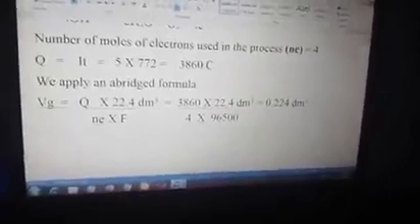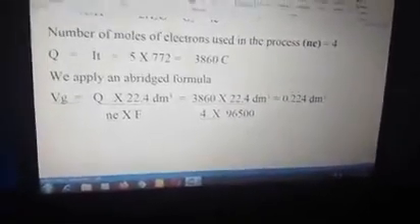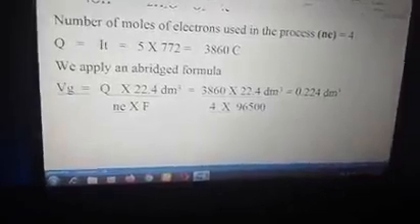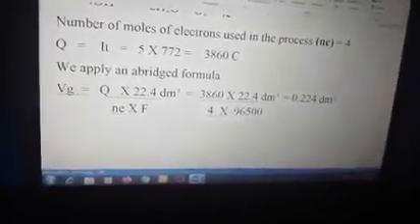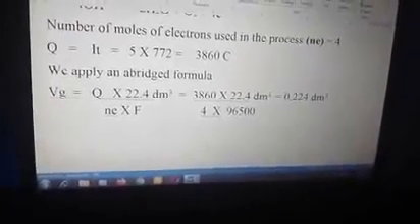So instead of using the strenuous way of solving this problem, we use a simplified method. We apply an abridged formula or a short formula to calculate volume of gas evolved during electrolysis, which goes by Vg, which is volume of gas equal to Q, quantity, times 22.4 dm cube all over Ne, number of moles of electron, times Faraday.